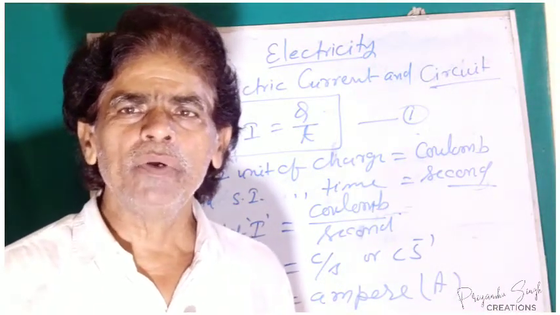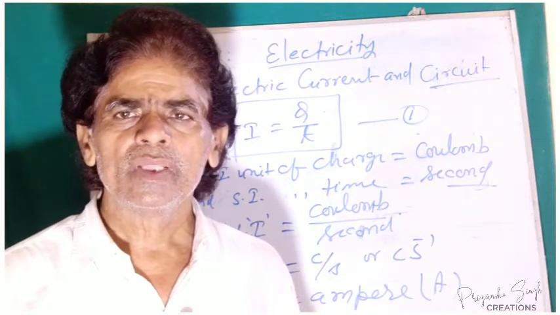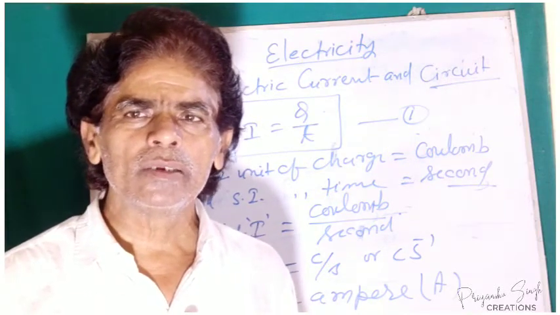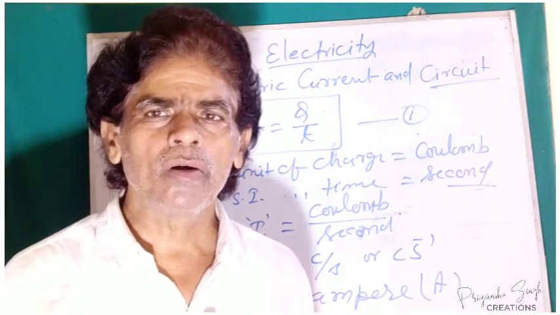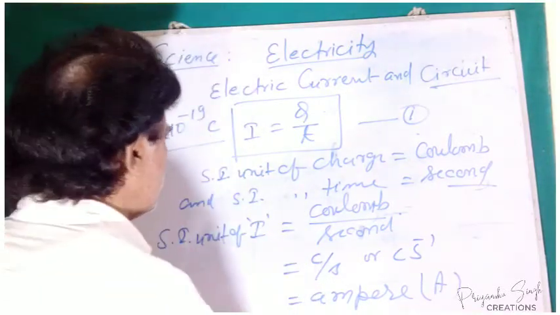If we multiply the electric charge present on each electron with the number of electrons, we can calculate it like this.